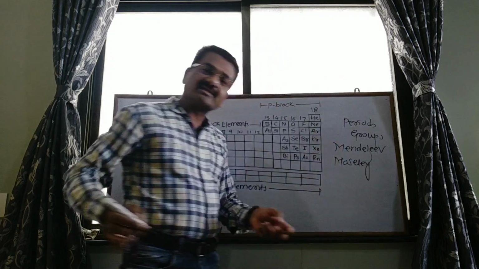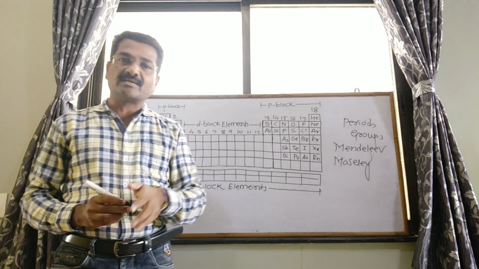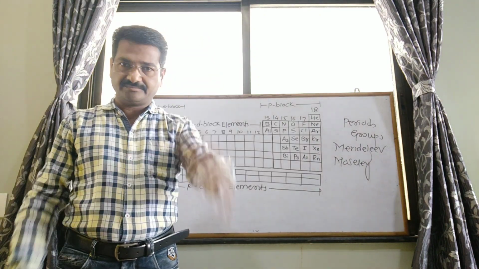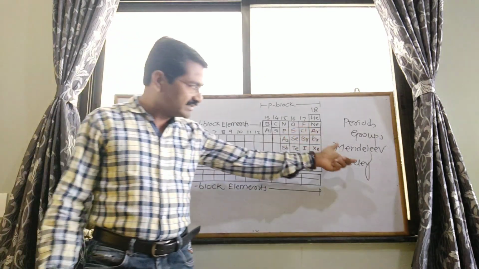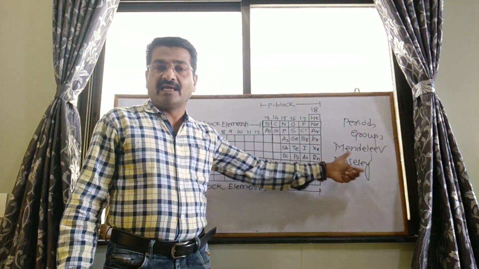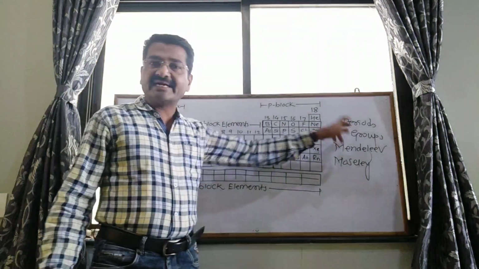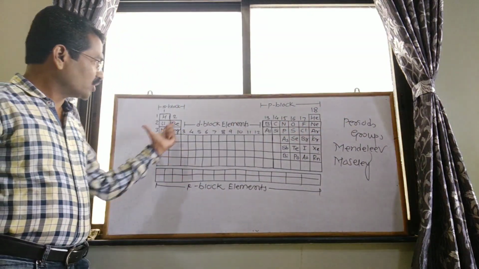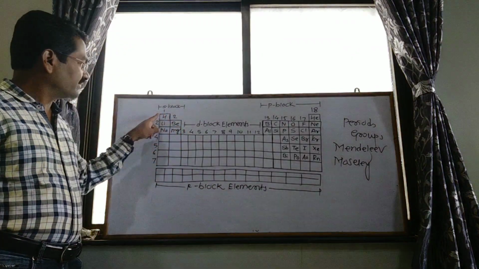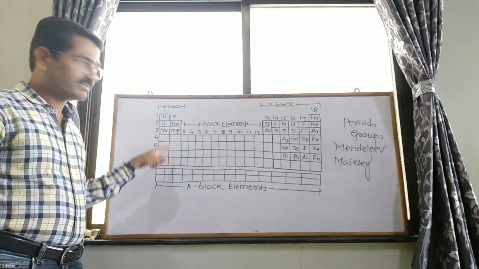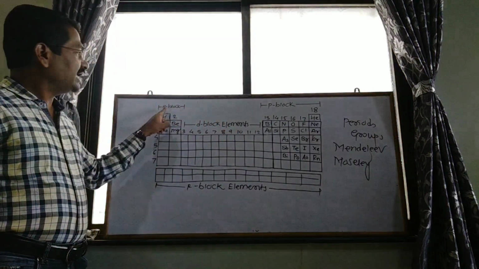Moseley arranged the new periodic table. That periodic table is called the modern periodic table. In this periodic table, there are 7 periods, that is 7 horizontal rows, and 18 groups.